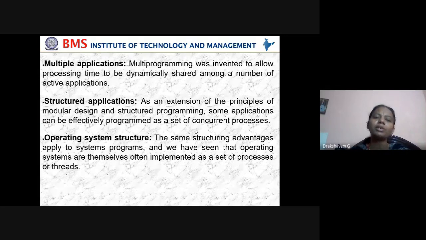Then structured application: as an extension of the principles of modular design and structured programming, some applications can be effectively programmed as a set of concurrent processes. Your C programming is called a structured program. Structure means it should be like this only; I cannot change my structure.